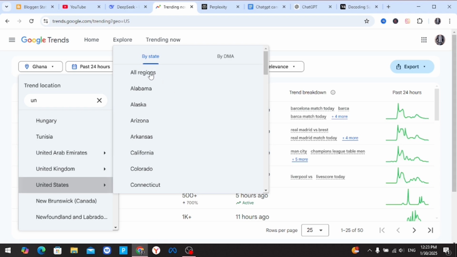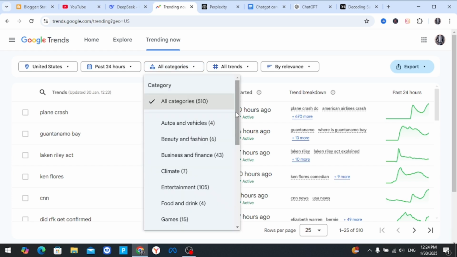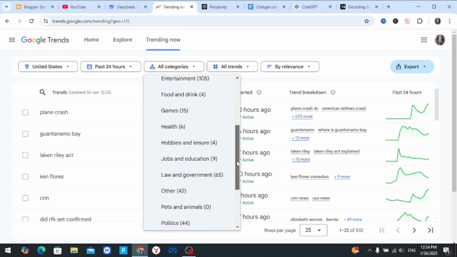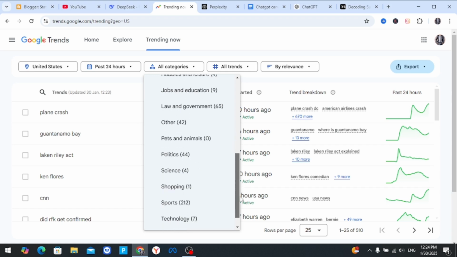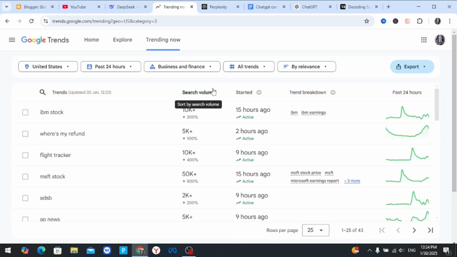Then here I'm going to go to all regions. Before we write the article, you have to have a category that you are going to put your article in. For me, I'm going to choose business and finance. You can choose anything from here. You can choose entertainment, food, games, health, hobbies, jobs and education, politics, technology, everything that you want to write about. But for me, I'm going to choose business and finance here. If I come to business and finance, in the past 2 hours is what is trending here. MSFT stock is trending 15 hours ago. IBM stock is trending.